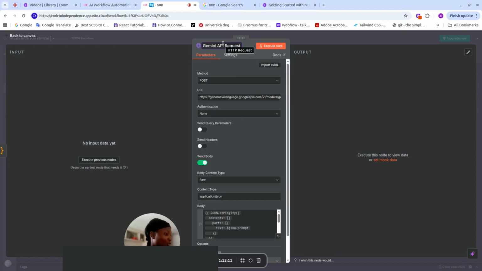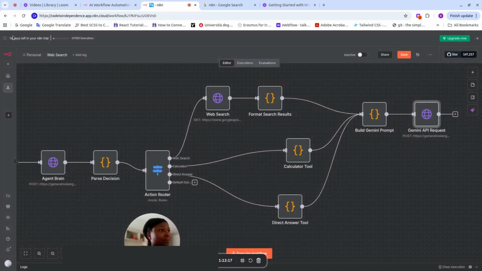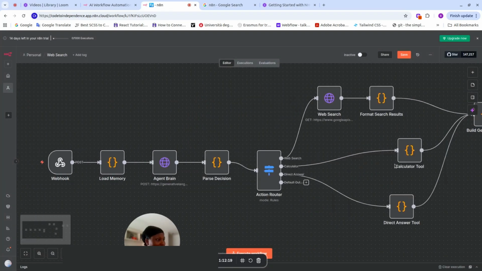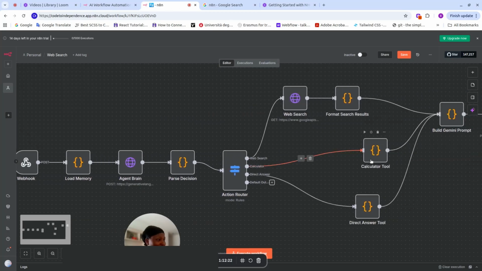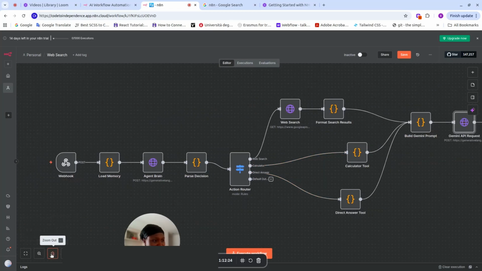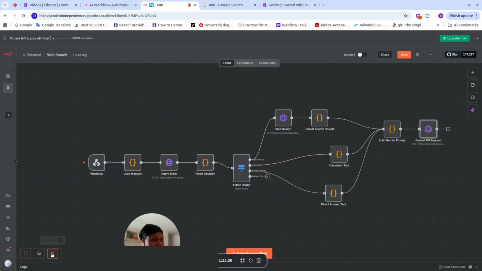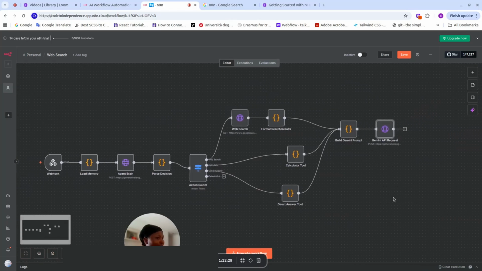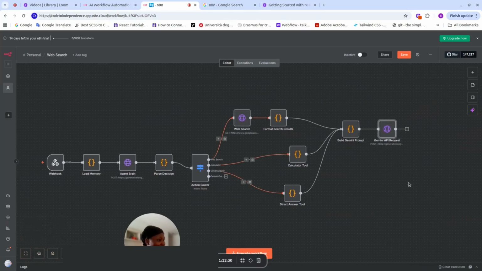There's nothing to add in our settings. We'll talk about the settings in another post. So here I'm going to call it the Gemini API request, because this is where we have our foundation. I would say this is where the beauty of everything we've done is going to be crafted in a nice way and sent to us.